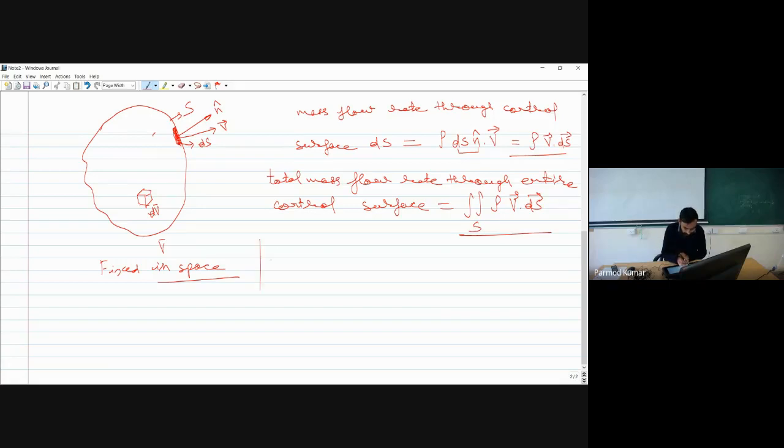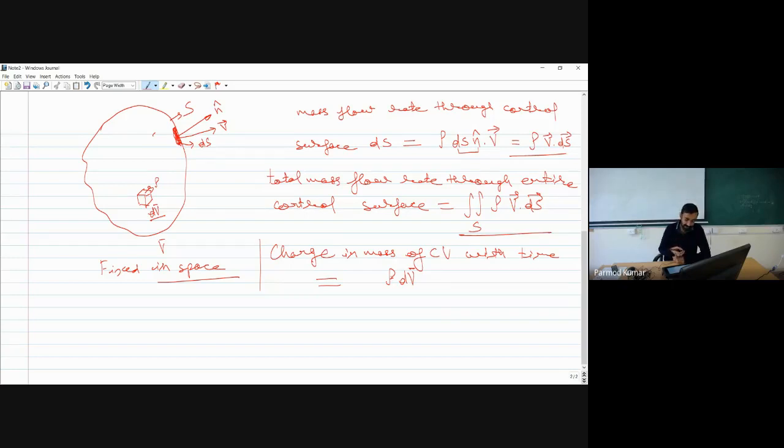Okay, so now let me find out the change in mass of control volume with time. Because we are evolving our process with time, this is a continuous process. Fluid is moving out, so that's why with time there will be a time rate of change of mass of the control volume. Over here, if I take this small element having density rho and volume dV, I will find the mass of this element as nothing but rho times dV bar.